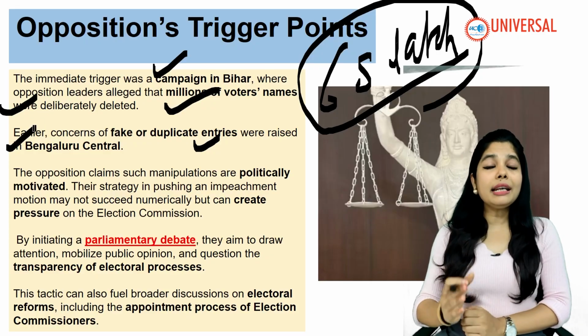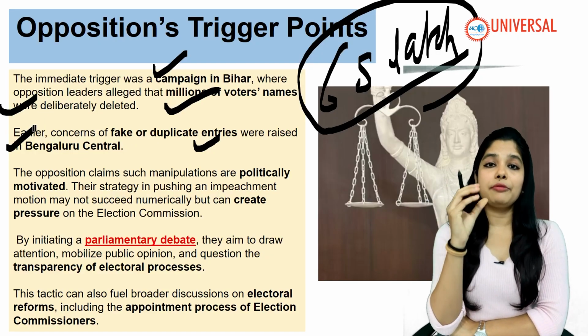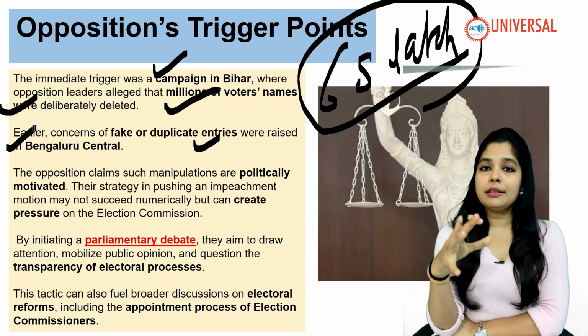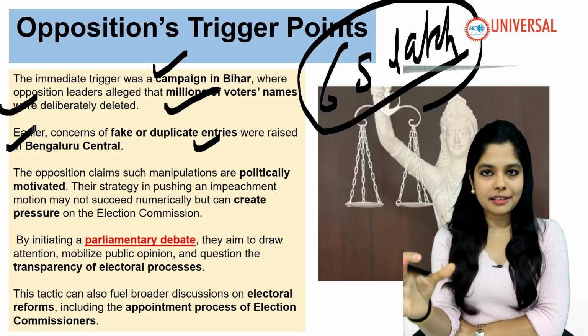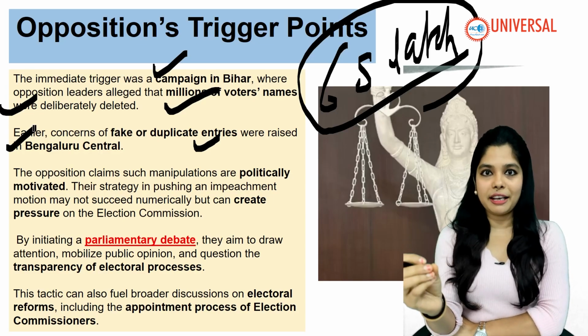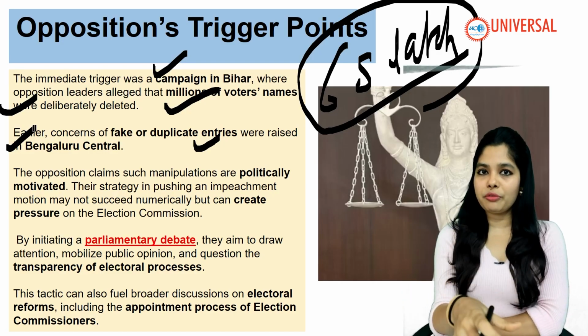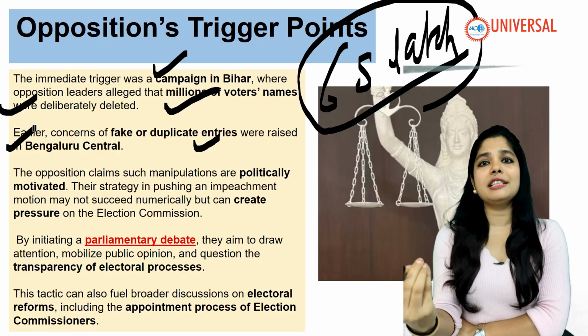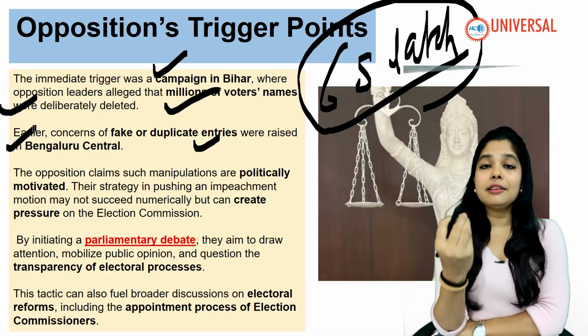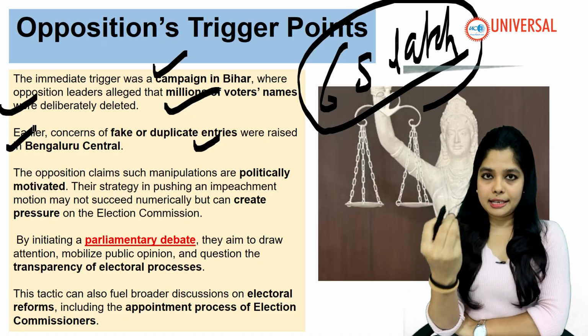And if we really want to stop this, we have to work together. See, the transparency of the Election Commission of India is very vital. We all know that. So the Election Commission of India has to prove that it is transparent and that whatever decisions it has taken were with good reasons and conscience.